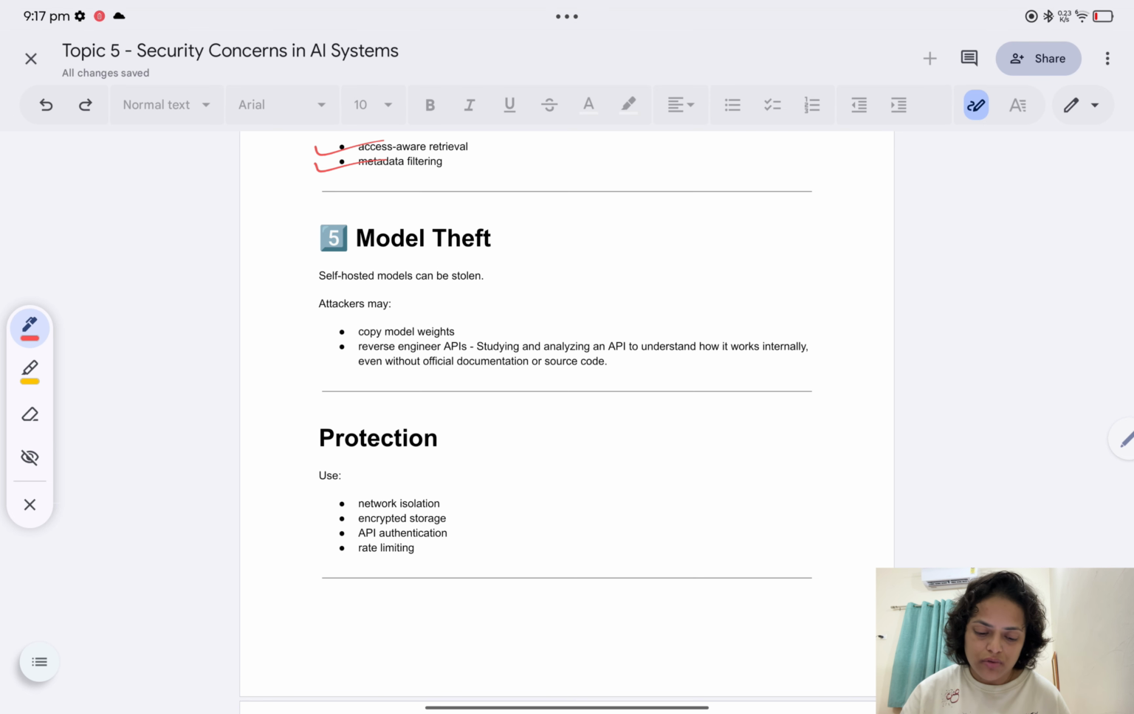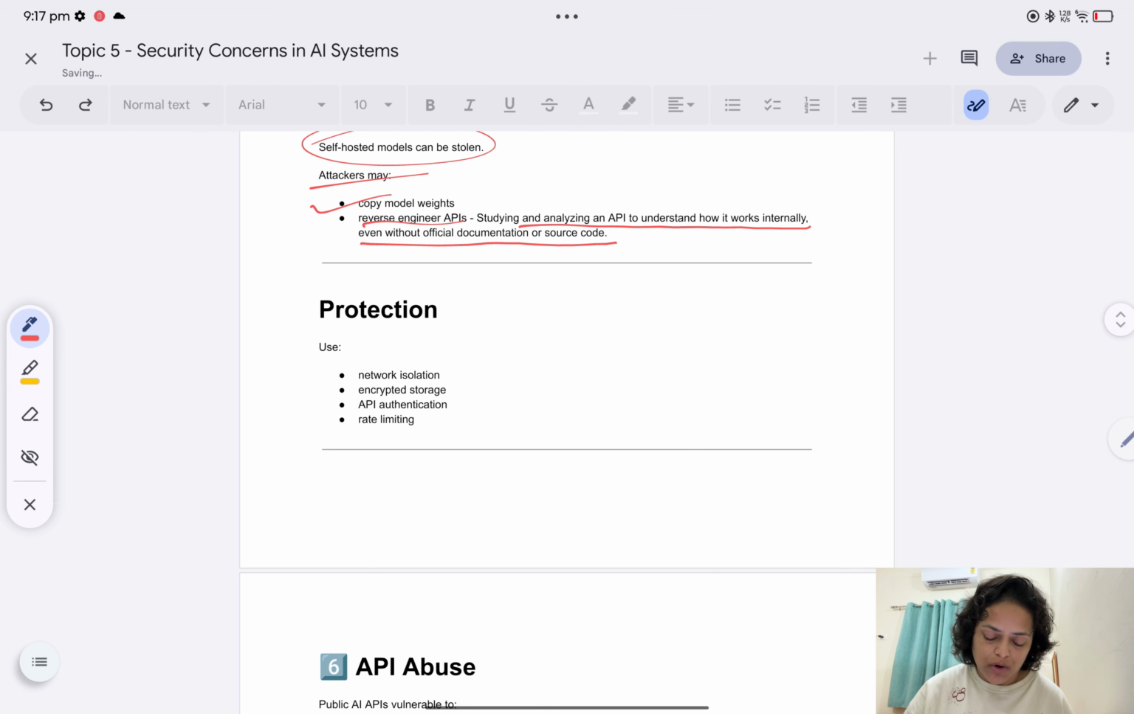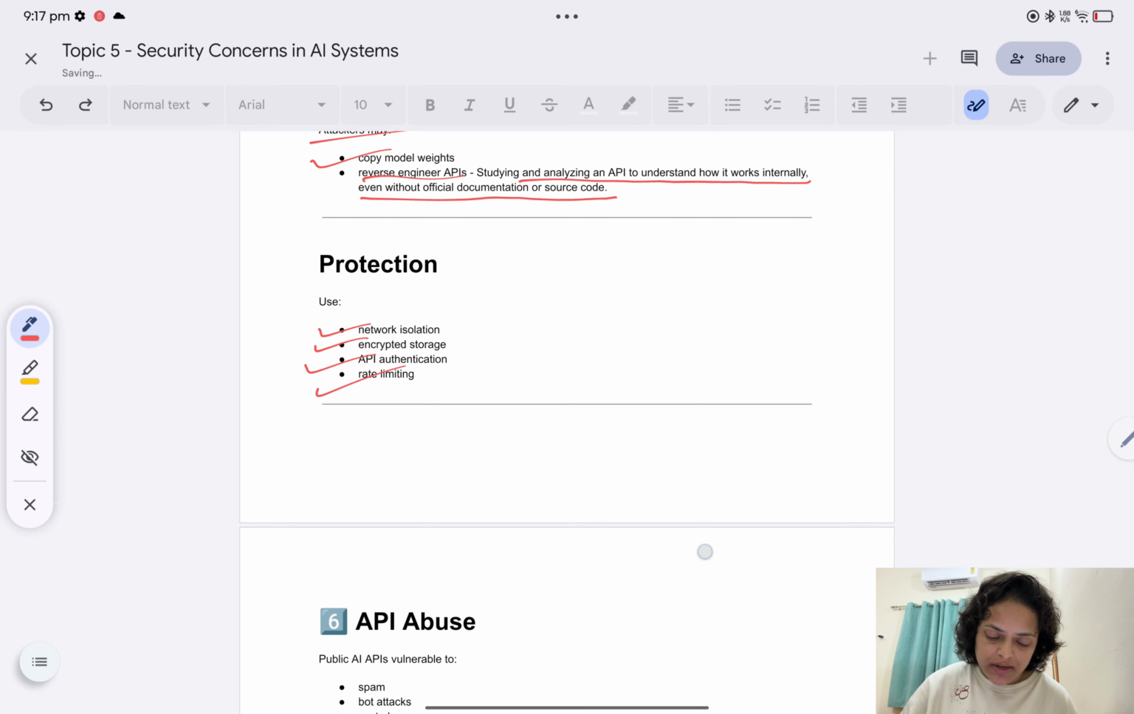Now model theft. Self-hosted models can be stolen. If somebody steals the weights of a model, that is model theft. Attackers may copy model weights and reverse engineer the API. What is reverse engineering an API? It means studying and analyzing an API to understand how it works internally, even without official documentation or source code. What protection will you use here? Network isolation, just use a separate network. Then encrypted storage, API authentication, and rate limiting.